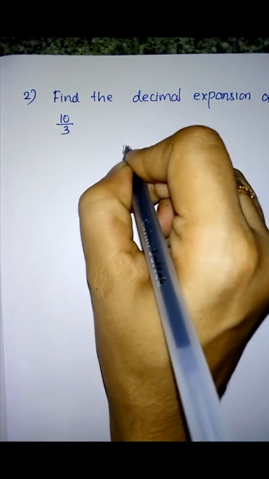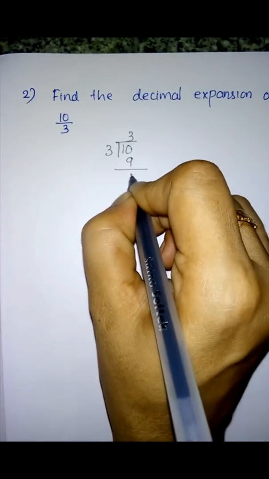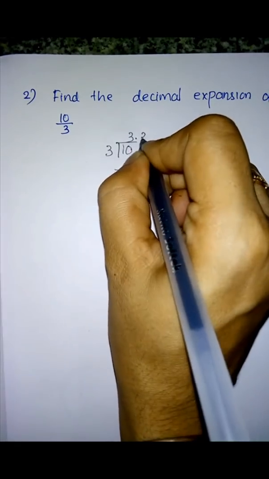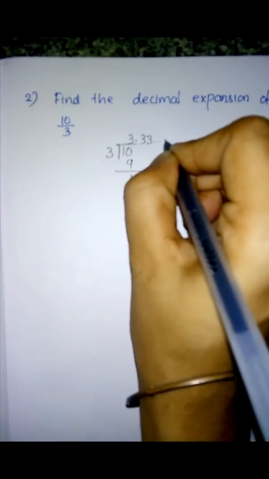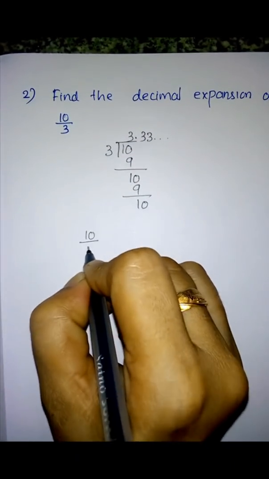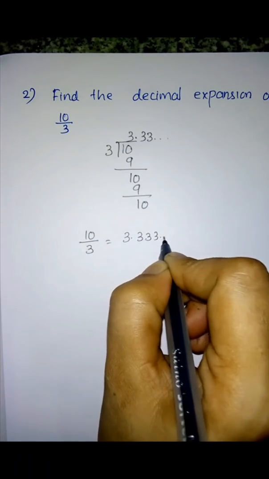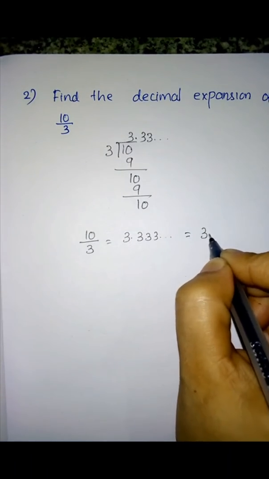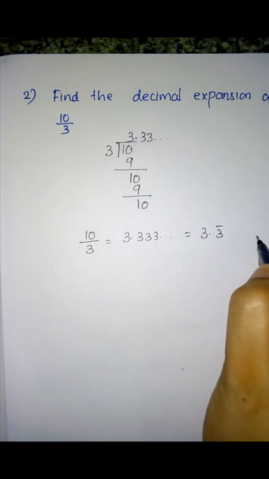So 10 divided by 3, how many times? 3 times, that is 9. Then again 10, so the point will come, 3, then 9, then 10, 3, etc. So 10 divided by 3 can be written as 3.333, etc. That is the same as 3.3 bar. The bar represents that the number 3 is repeating.